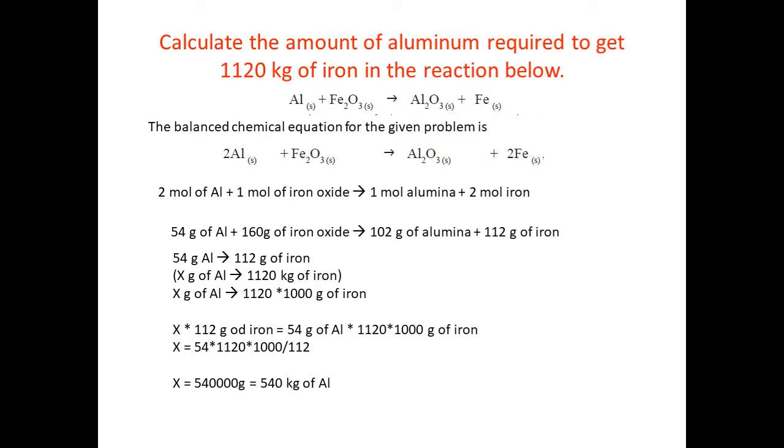So then what you have to do, x is equal to 54 into 1120 into 1000 by 112. So how much do we get? X is equal to 540000 grams, which means 540 kilograms. So if you burn 540 kilograms of aluminium with some amount of iron oxide, then you will be getting 1120 kilograms of iron in the reaction. I repeat, I will discuss mole concept in some other video. For now, just remember these words.